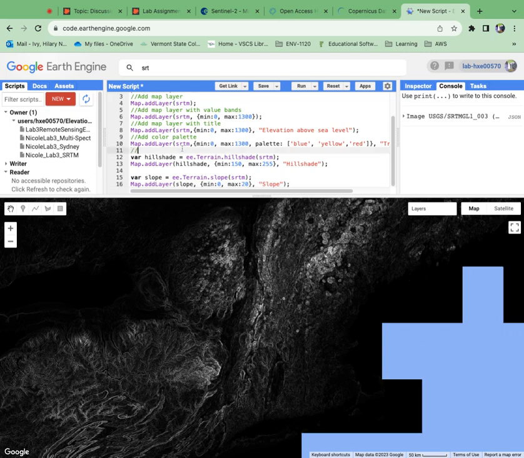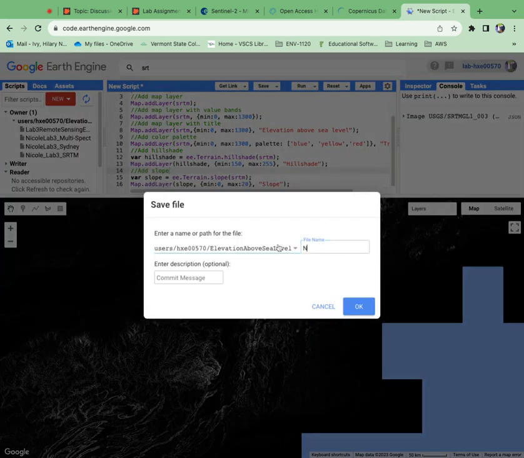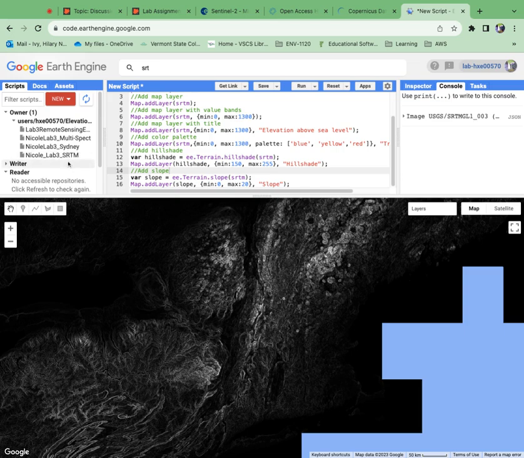Okay, so this is really the first one. Again, make sure you add hillshade and adding slope. Okay, so I'm going to save as with a description. This is my Rec 3 and SRTM. So this is the final save, and I'll click OK. And then it'll pop up right here. Okay, so that is the first part of the exercise.